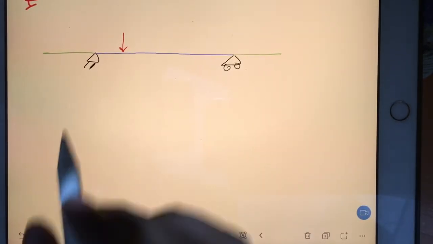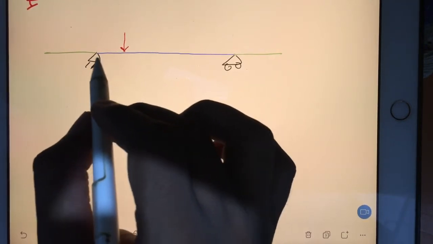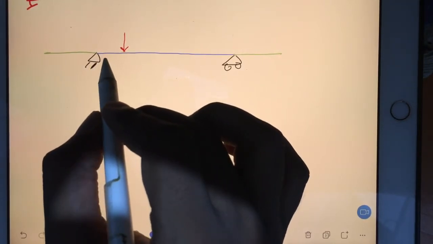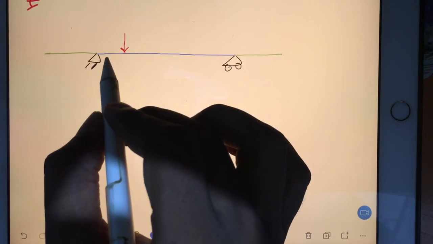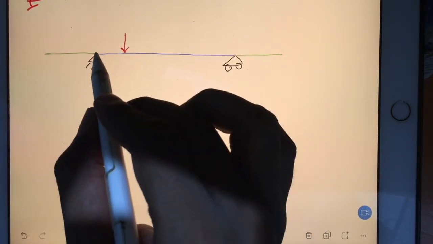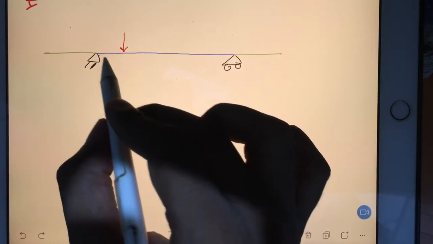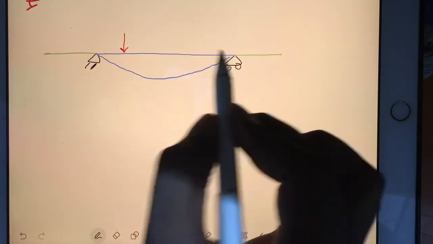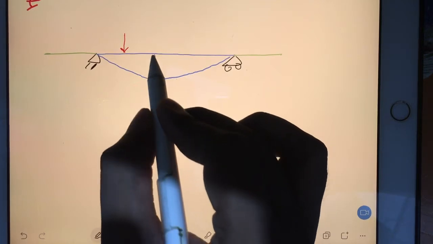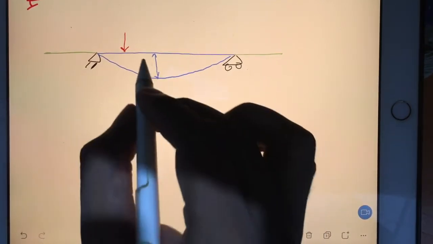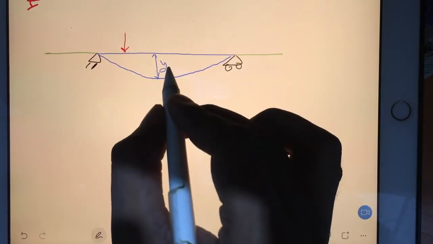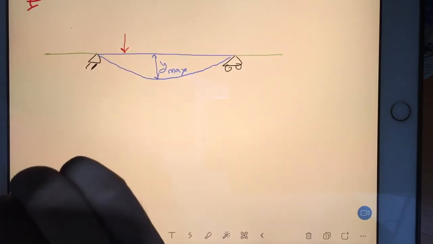When I will apply load here, then what will happen? Then near to the load you will be having more deflection, but not exactly below the load. Okay, not exactly below the load. Like, you don't think that you'll be having deflection like this. No, you'll be having deflection something like this. It's like somewhere here you will be having maximum deflection. So you can say whatever Y you will measure here, that will be Y max.